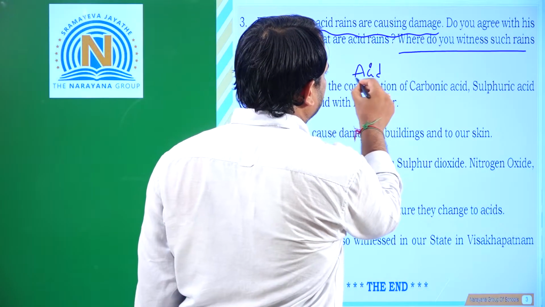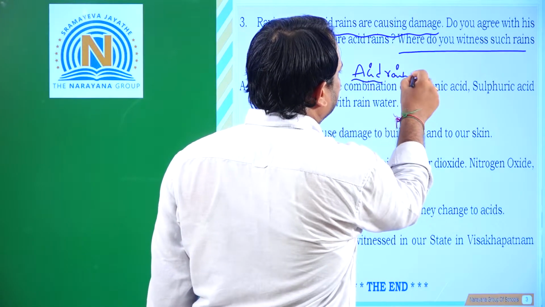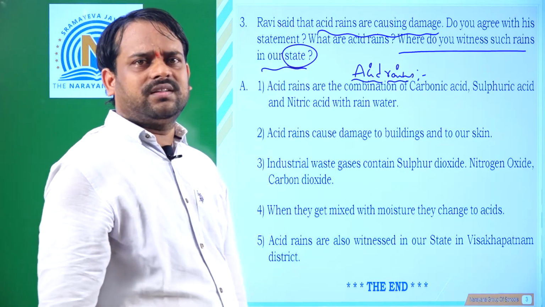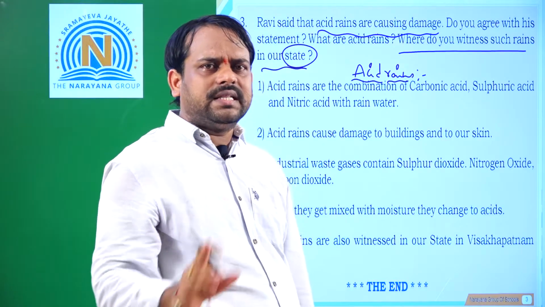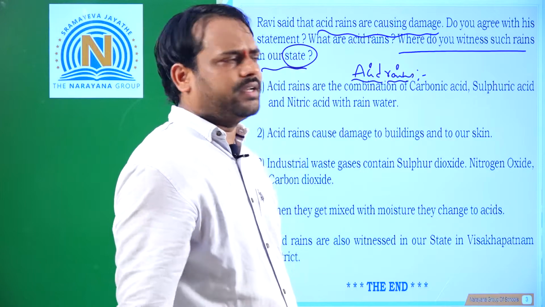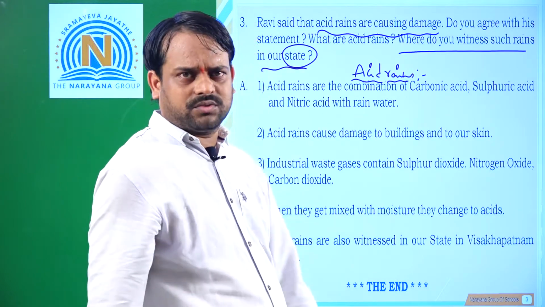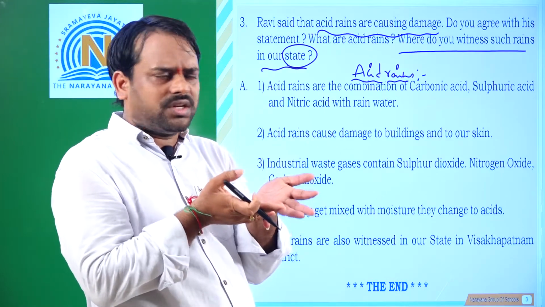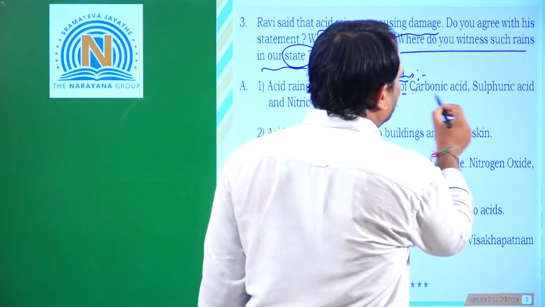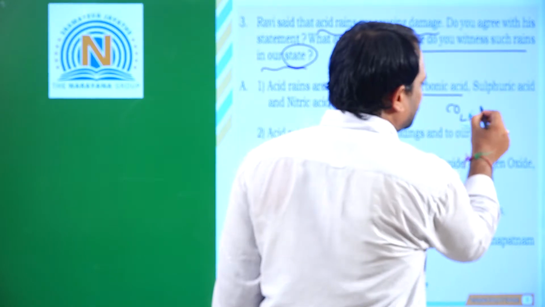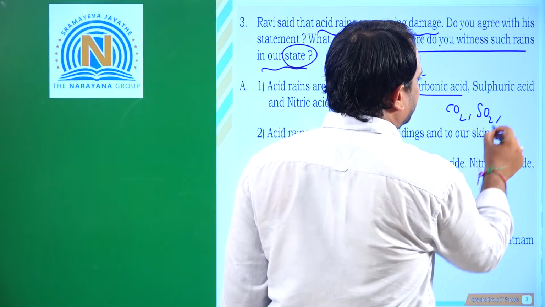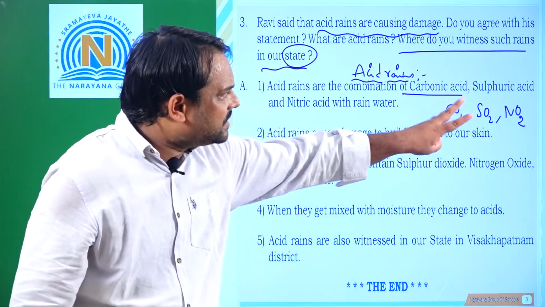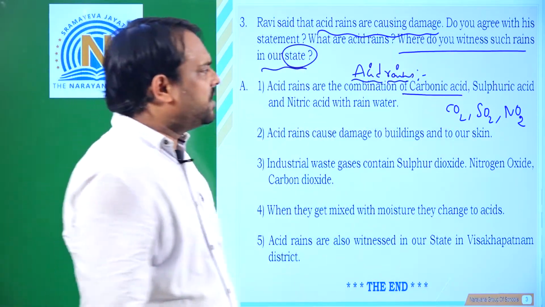First, let me discuss. Acid rains mainly occur in industrial areas. Where are industries commonly located? In the surroundings of these industrial areas, acid rains occur. Generally the pollution from industries continuously releases carbon dioxide, sulfur dioxide, and nitrogen dioxide. Because of these 3 poisonous gases, what happens?